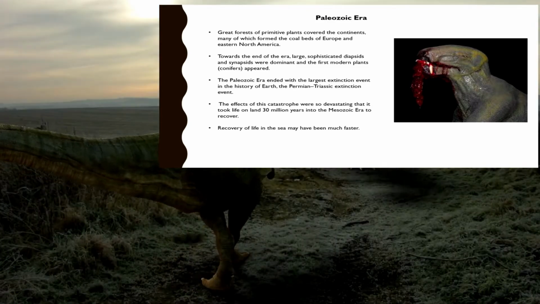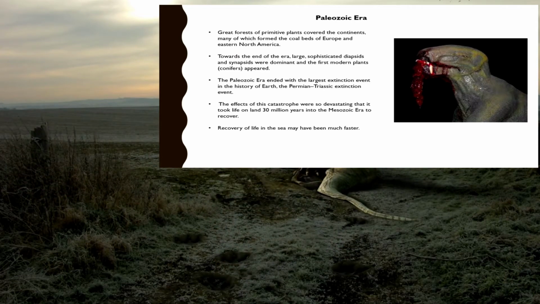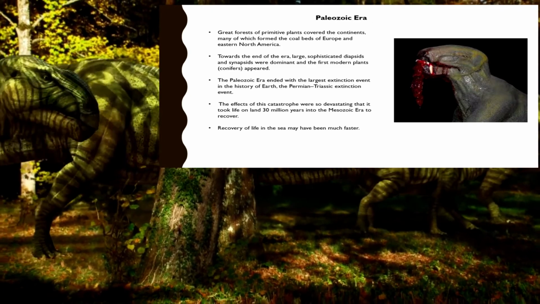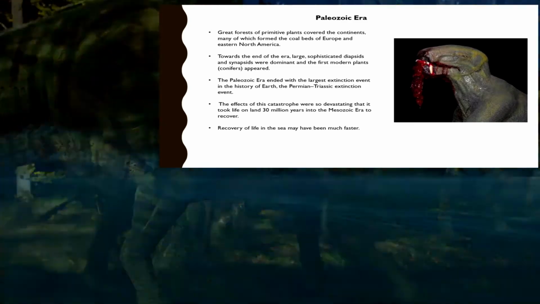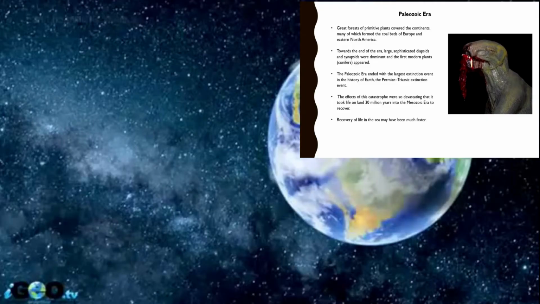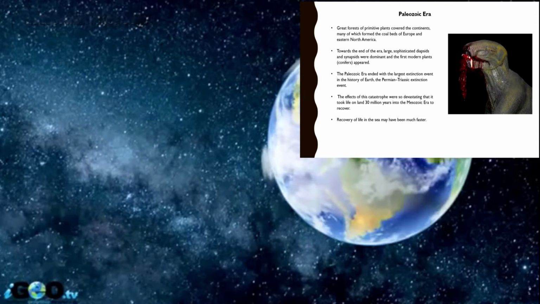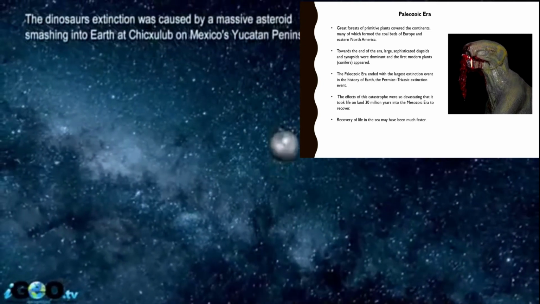Great forests of primitive plants covered the continents, many of which formed coal beds of Europe and eastern North America. Towards the end of the era, large, sophisticated diapsids and synapsids were dominant, and the first modern plants appeared. The Paleozoic era ended with the largest extinction event in the history of Earth, the Permian Triassic extinction event, which basically killed off most of the animal life that existed on Earth at that time.